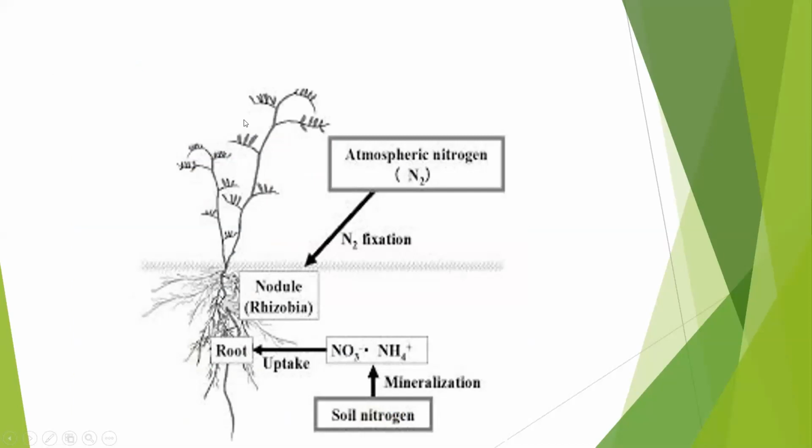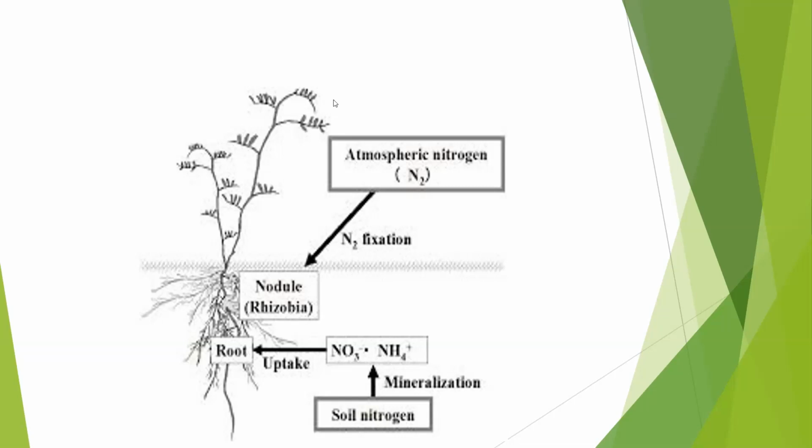As I said, what exactly is nitrogen fixation? You can see this is atmospheric nitrogen. Nitrogen is present in our atmosphere, in the air. Now this nitrogen we cannot take directly. Even plants and animals cannot take this atmospheric nitrogen directly. About 78% of nitrogen is present in the air. Now this nitrogen component of air is inert. Inert means we cannot take this atmospheric nitrogen directly.